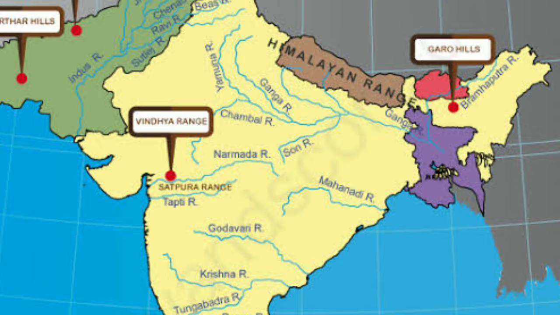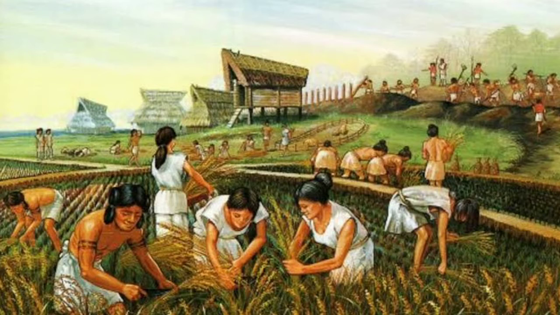Next are the areas along the Vindhyas and Garo hills. These were the places where agriculture developed. People first started growing rice in these regions.